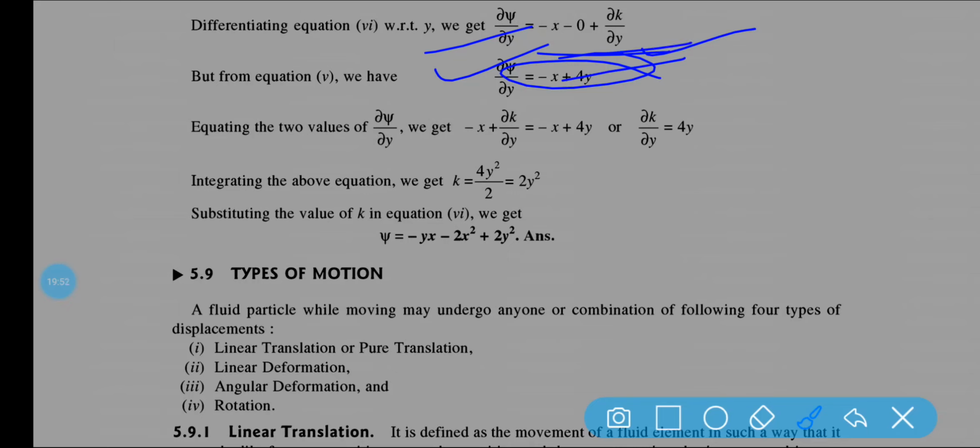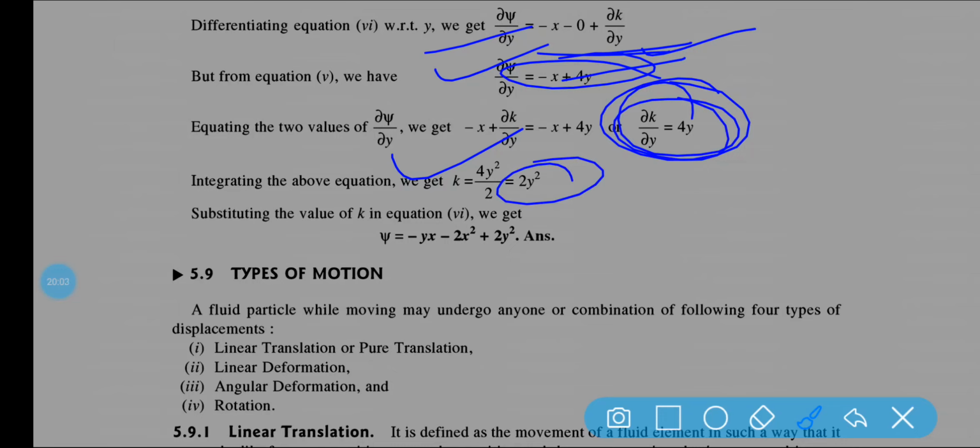Again this equation is equal to this equation, so after that you will be getting del k by del y is equal to 4y, and if I am integrating this part, you will be getting k is equal to 2y square. So psi is equal to minus yx minus x square plus y, that is, minus 2x square plus 2y square. So this is your equation. So I hope it is clear.